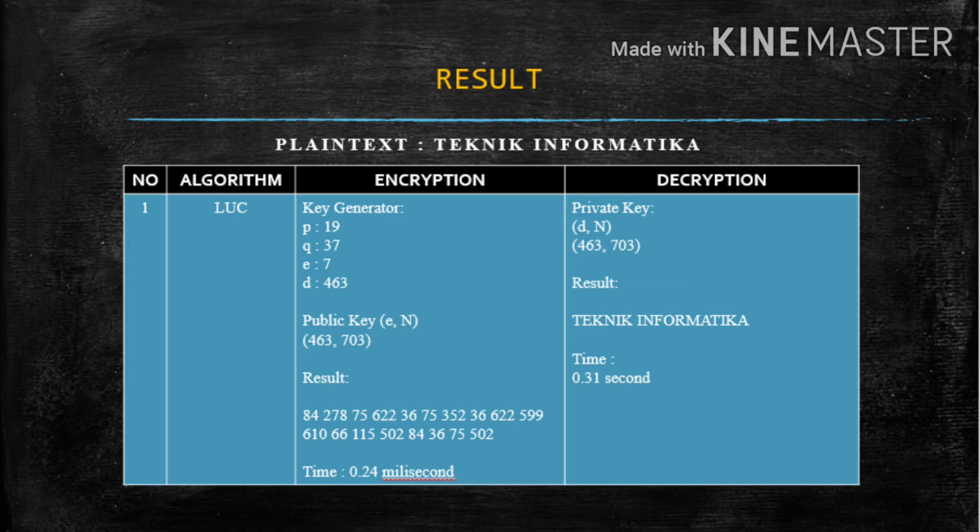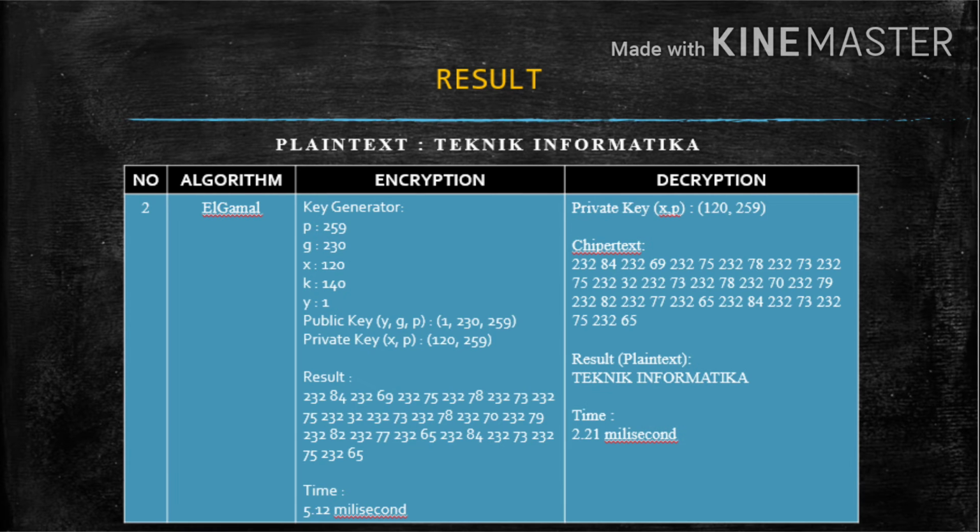The LUC algorithm has encryption time 0.24 millisecond, and the decryption time is 0.31 millisecond.